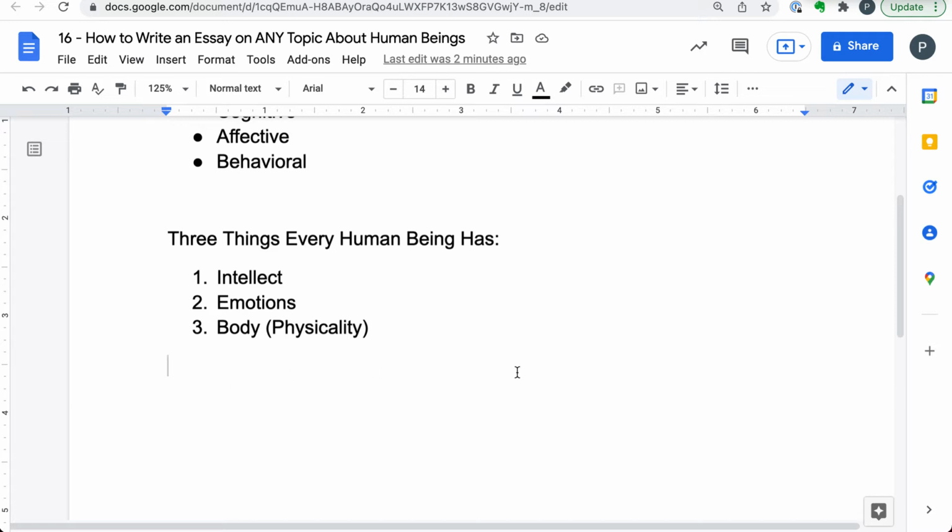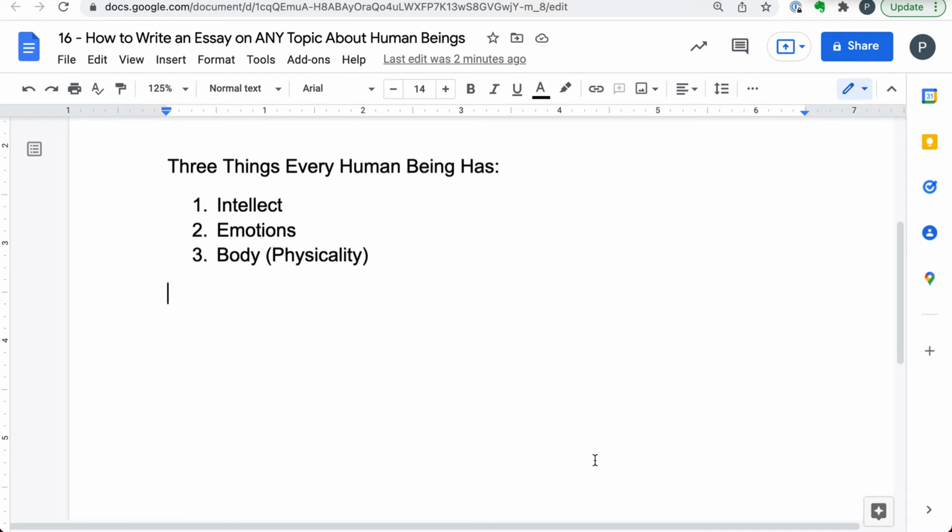Now, you can write about a human being just in terms of these three things. You can write an essay about your friend. Let's say my friend Andy. And of course, the first step, the most important thing you need to do in the very beginning, is to come up with your main point. What is your main point? That is the main challenge in any essay. My friend Andy